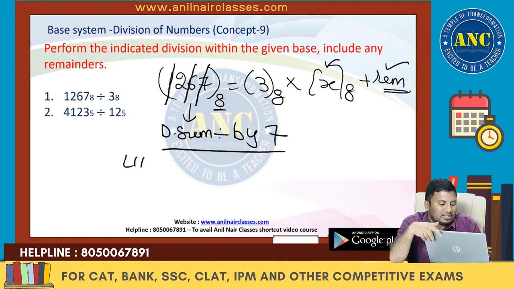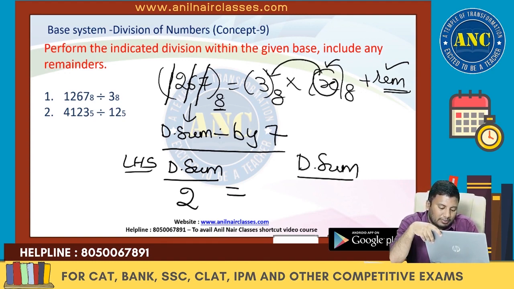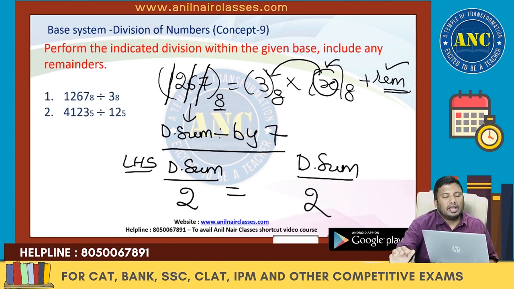Left hand side digital sum is 2. Right hand side, x find out the digital sum, multiplied with 3. Right hand side also I should get a digital sum 2. Anyway, we will solve more and more problems so that you will understand it clearly. There are some more problems and everything, right?